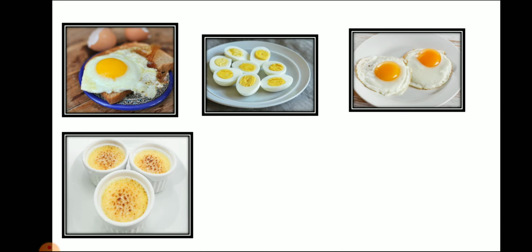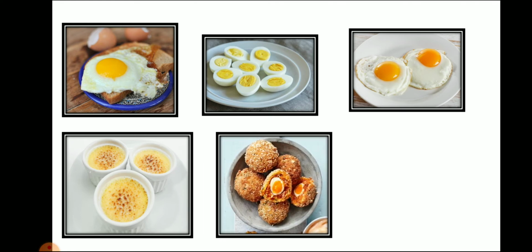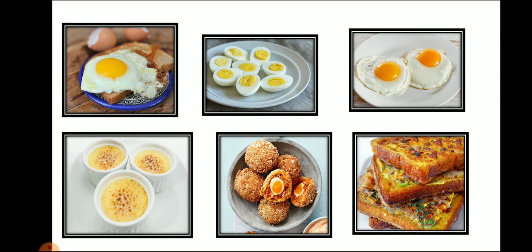Our mother makes a proper meal from egg, which we call egg curry. Then we make some starters or snacks from egg, sandwiches, different types of toast, different types of cake, right? These are all egg dishes which we eat.